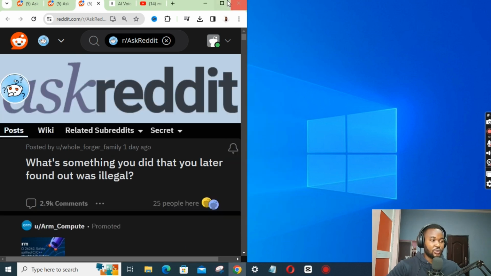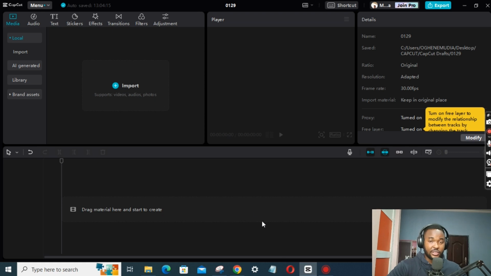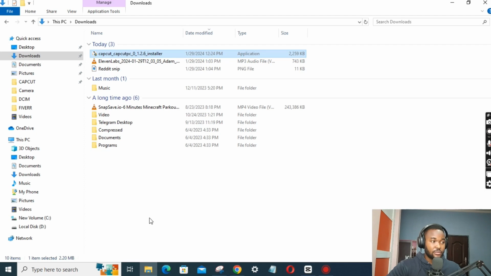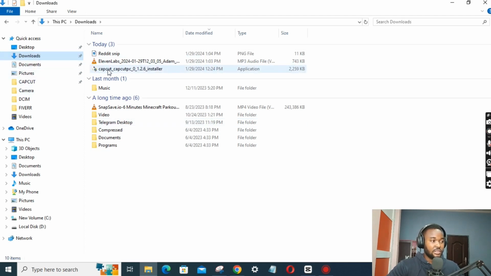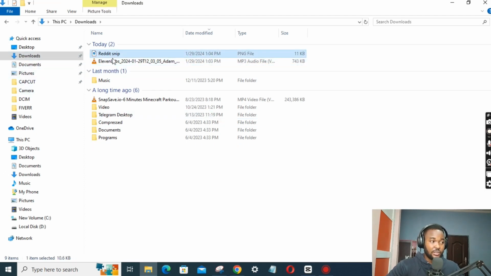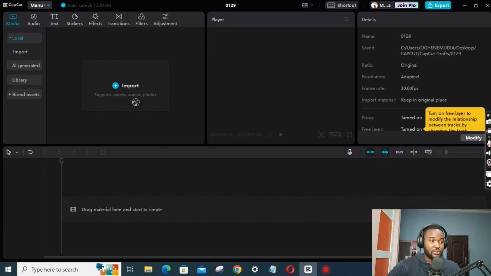Next thing we're going to do is go to CapCut. CapCut is a free editing software. You can download it for PC or use your mobile, whichever one you have. What I'm going to do is get the snip, the voiceover and the Minecraft parkour videos, and drag them to CapCut. It's pretty easy to use. If you have used CapCut before, you can use the mobile or the PC, whichever one you are most interested in.